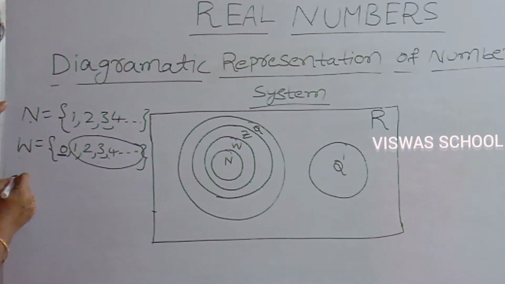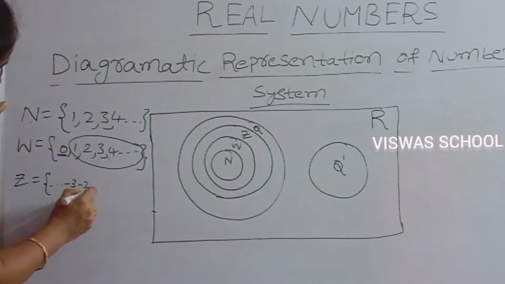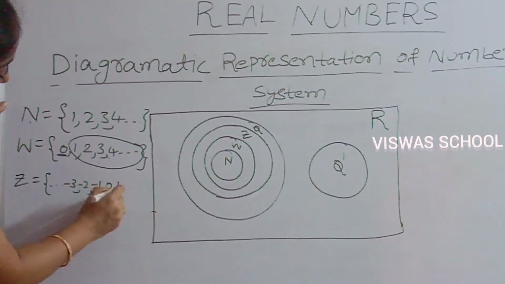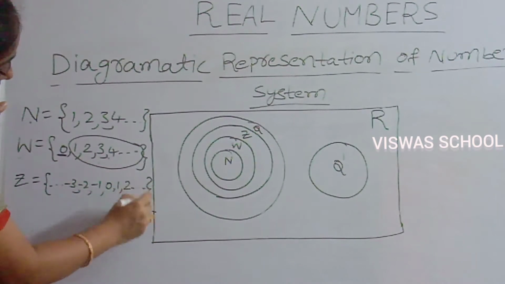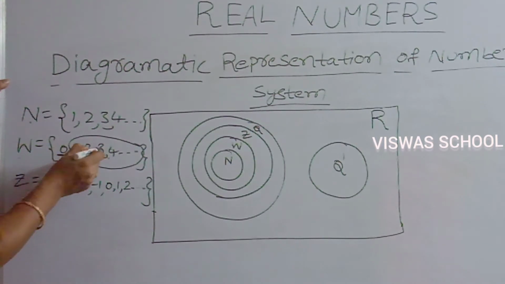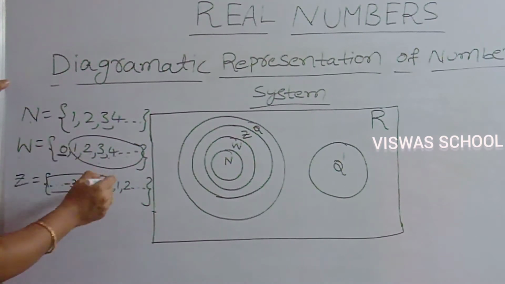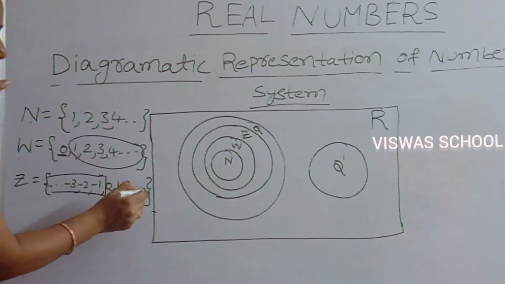Now let us see integers. What does the integer set mean here? Z equals ..., -3, -2, -1, 0, 1, 2, and so on. In the whole number set we have 0, 1, 2, 3, 4, and so on. See in the integer set also, up to here these are negative numbers, and from here onwards we have 0, 1, 2, 3, 4, and so on.